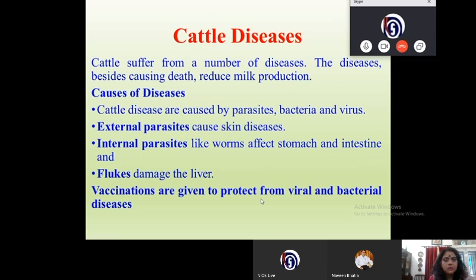Now, causes of the diseases. Cattle diseases are caused by parasites, bacteria, and virus. External parasites cause skin diseases. Internal parasites like worms affect the stomach and intestine, and flukes damage the liver. Vaccinations are given to protect from viral and bacterial diseases.